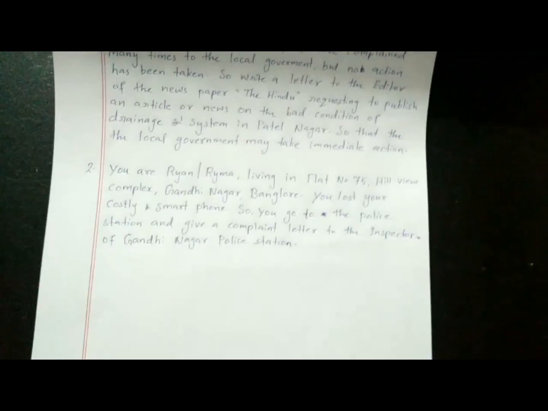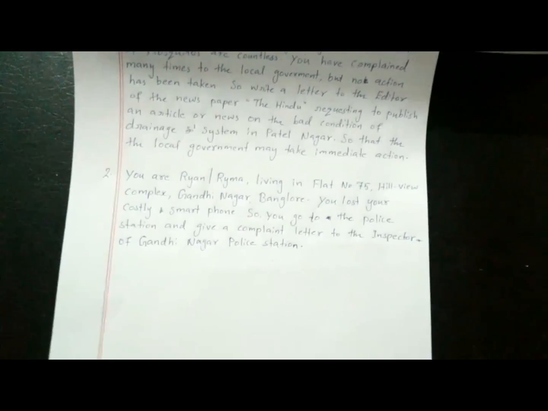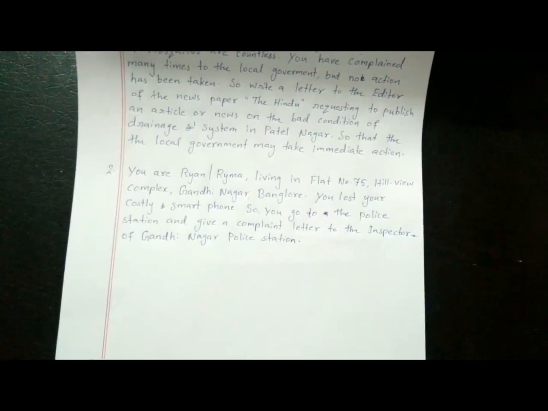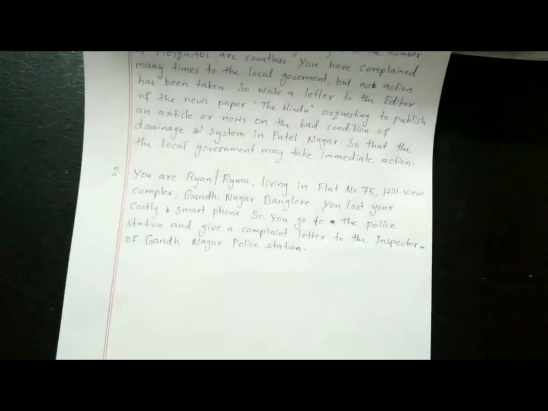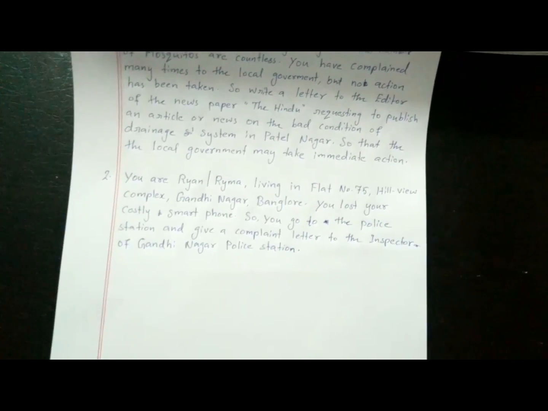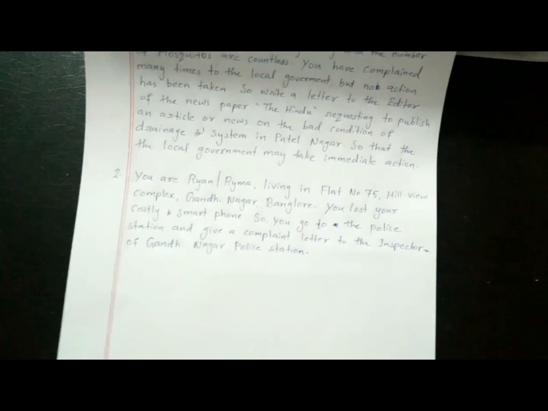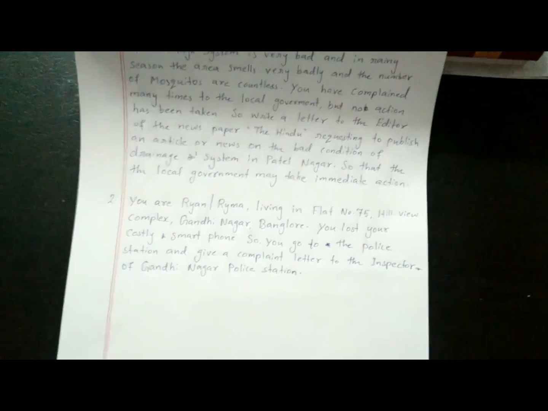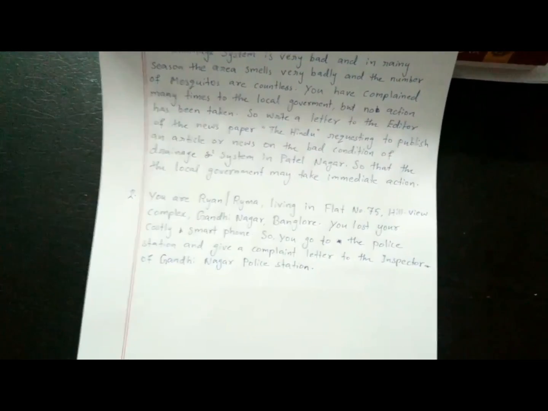Then the subject. Subject, I hope you will write correctly. The subject should be one line and clear. So you put subject and a colon, and write a complaint for finding out the lost mobile or cell phone or smartphone, whatever it may be, you can put it. Like that, make the subject, then go to the next line and start the body of the letter.